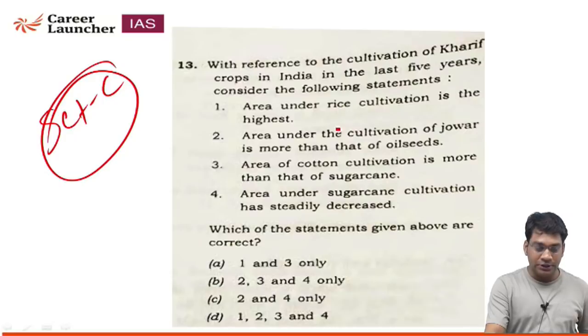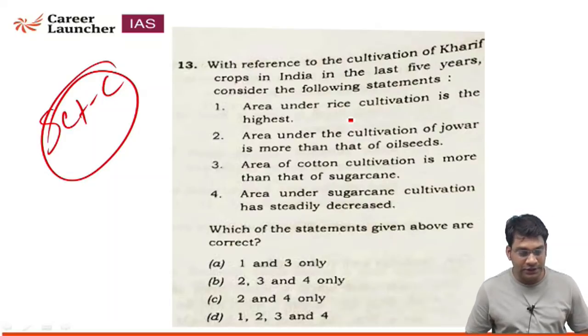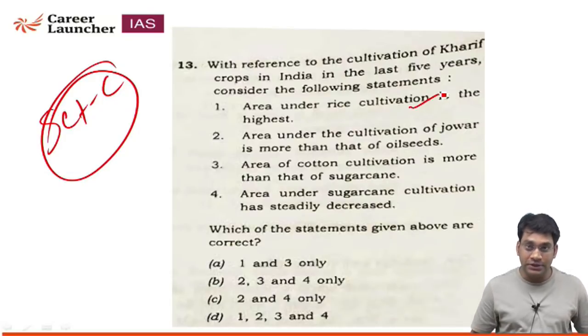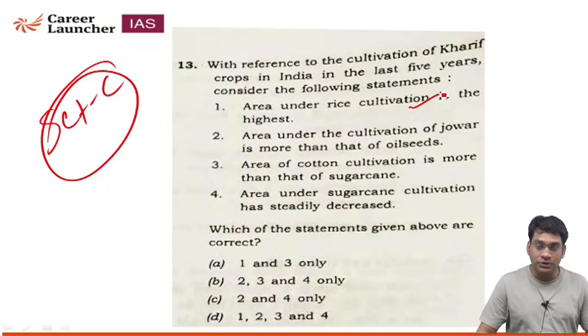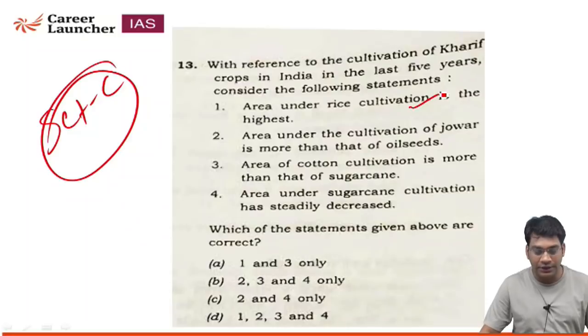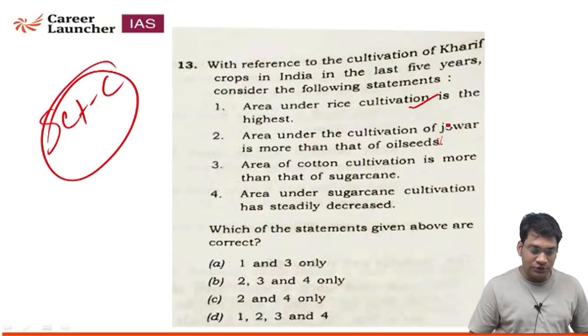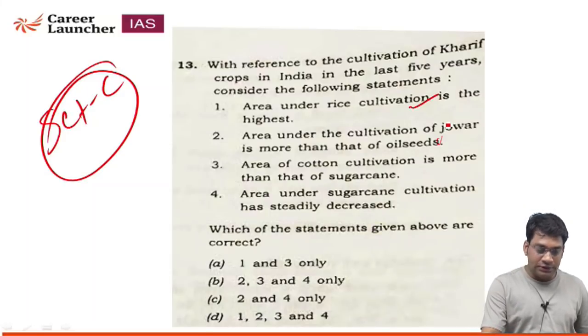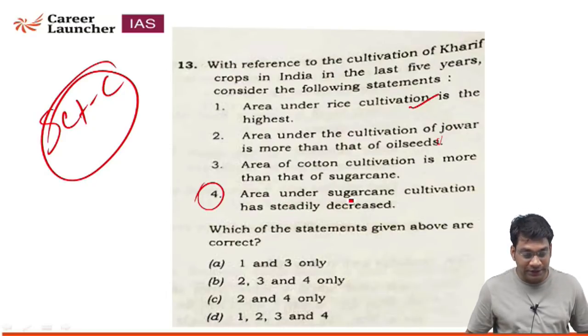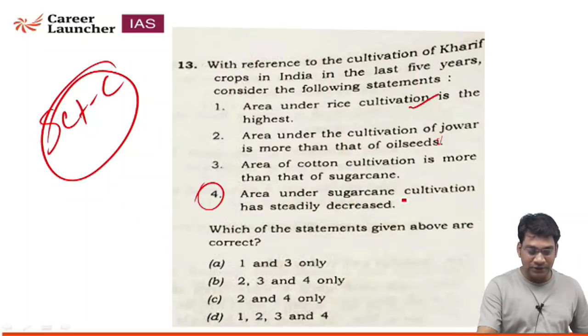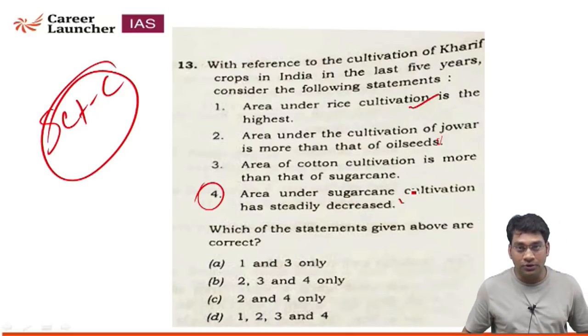Now see the first statement: the area under rice cultivation is the highest. This statement is completely true. We know that rice cultivation covers the maximum area in our country. The area under jowar cultivation is more than that of oilseeds. A little bit of confusion. So first, after reading the fourth statement, which says that area under sugarcane cultivation has steadily decreased, this statement is completely wrong.